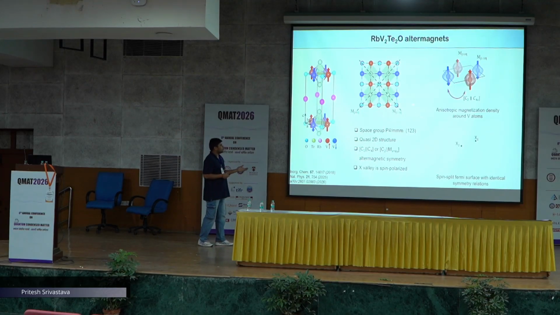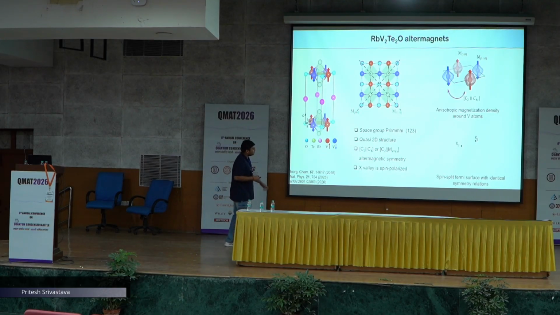RbV2Te2O falls in space group 123, and it has these diagonal mirrors, which make the Brillouin zone spin split. It's also seen in the local magnetization density around the V atoms, which is related by a fourfold rotation symmetry.